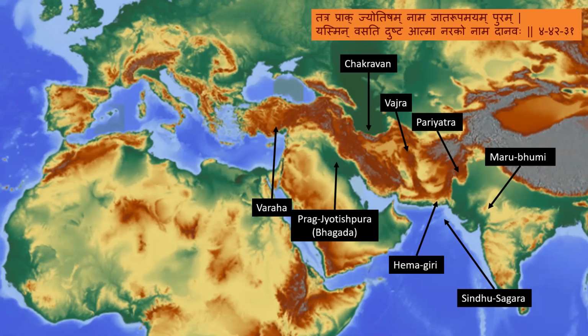Of course, it went by the name Prag Jyotishpur or Prag Jyotish. Why am I mentioning this? Because based on the Purana narratives, we have this information that the Prag Jyotishpur of Narakasur or Naraka was in the eastern part of India, near Assam or part of Assam somewhere.